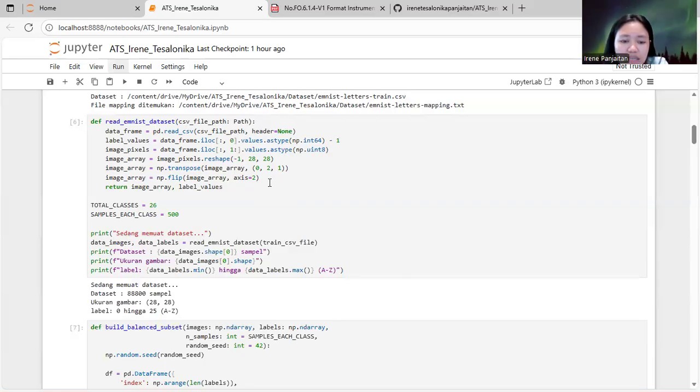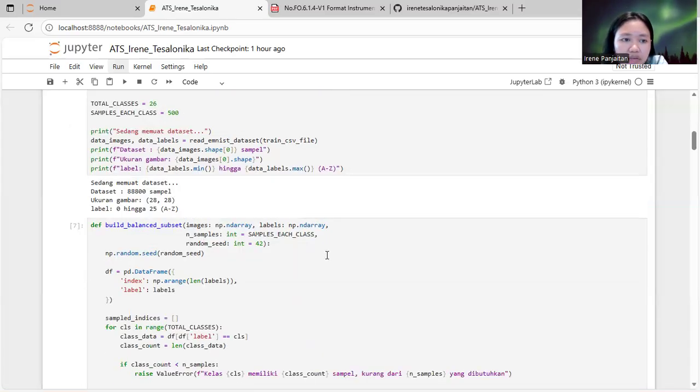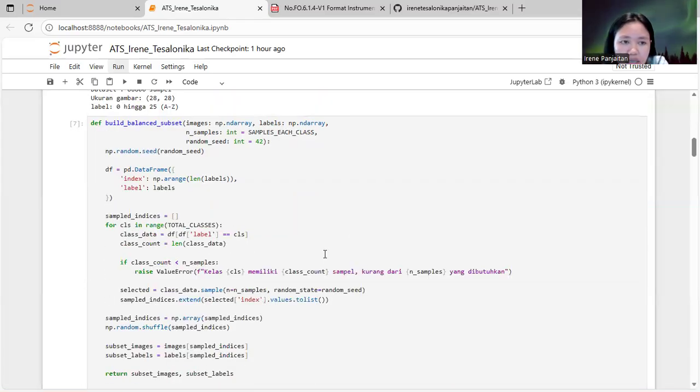First is to convert the dataset into NumPy arrays, and second, it will reshape the flat vectors into 28 times 28 pixel images. And third is to transpose and flip each image to correct its orientation, and to convert label values to zero-based indexing, 0 to 25. After loading, it will print data statistics such as image dimension, label range, and total sample count.